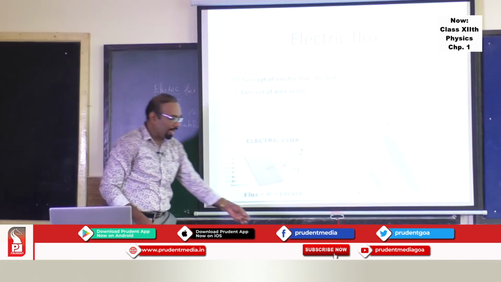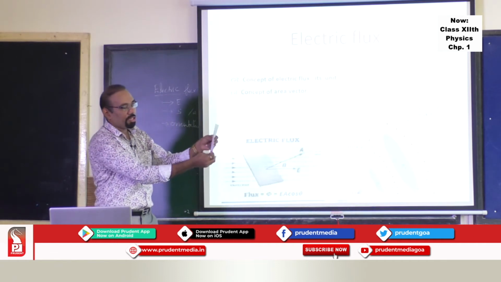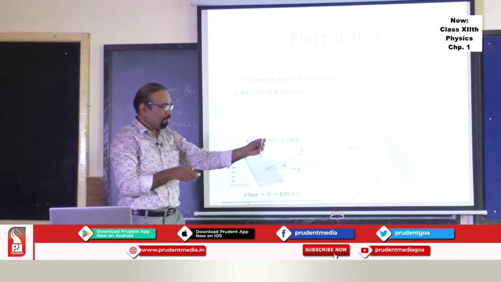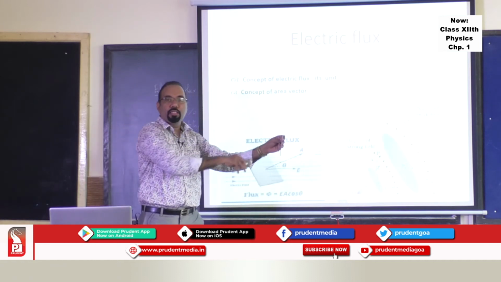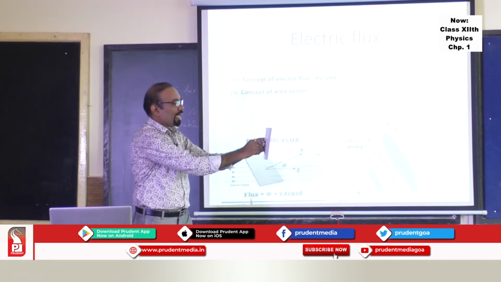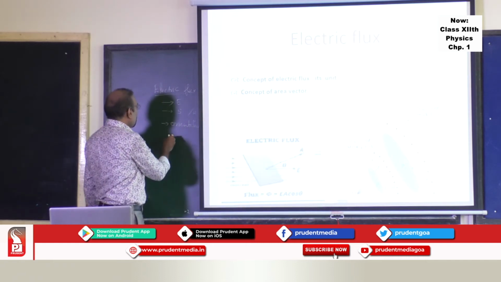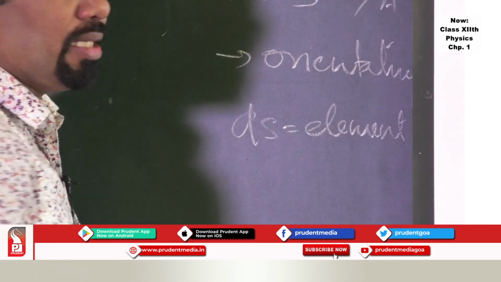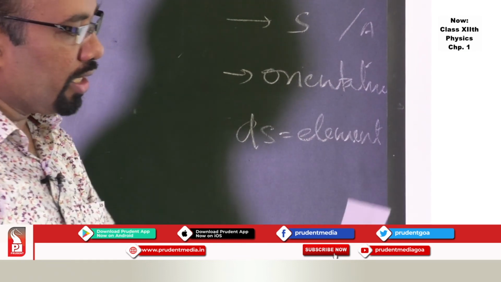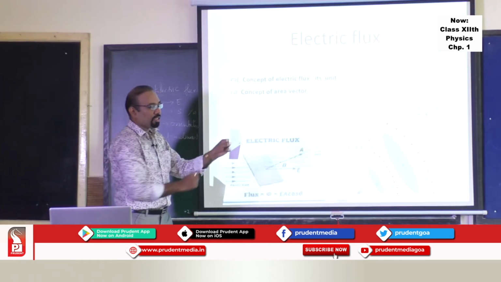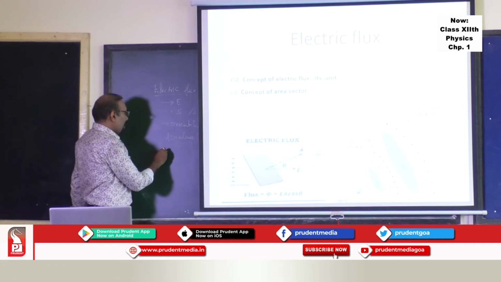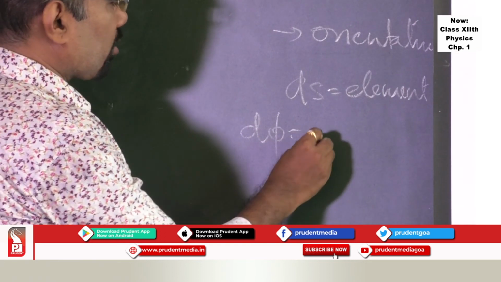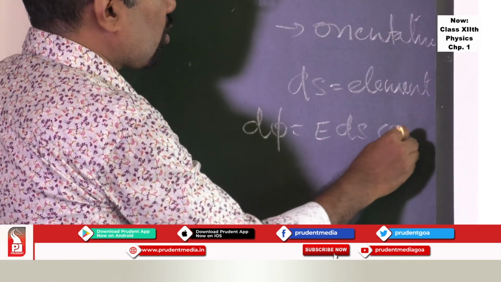So if I want to find out the flux through this particular surface, and if the lines of force are falling normally on the surface, what I can do is take a small element of the surface. The procedure is very simple, and you find out the flux through this small element. So if I consider a small element of this surface, I can take the flux through this element, and that flux through this element is denoted as d phi. Small flux through that small element is E ds cos theta.